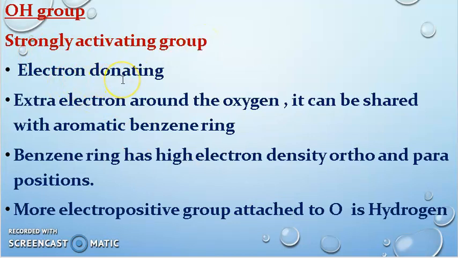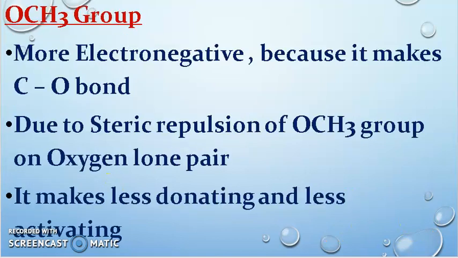It is donating electrons and sharing them with the benzene ring, which has more electron density on the ortho and para positions, and the oxygen is attached to the more electropositive element, hydrogen. But it is the opposite for the OCH3 group, because a more electronegative element is there: the carbon-oxygen bond is there, not an oxygen-hydrogen bond.